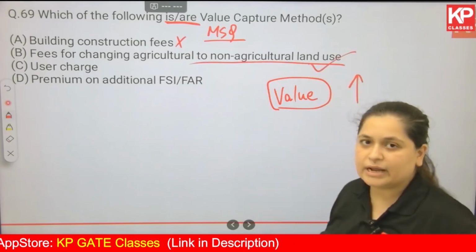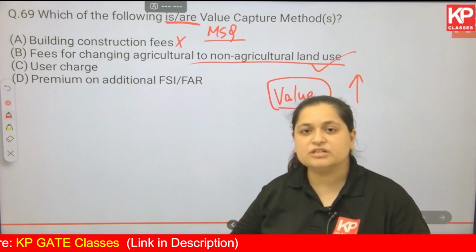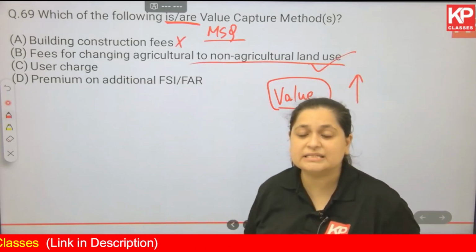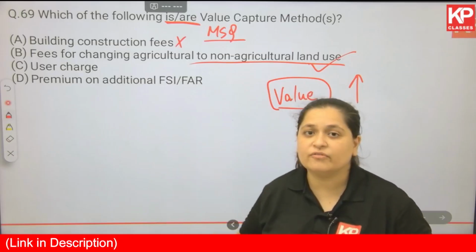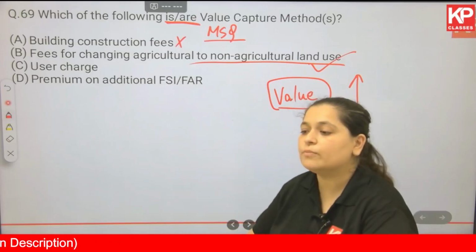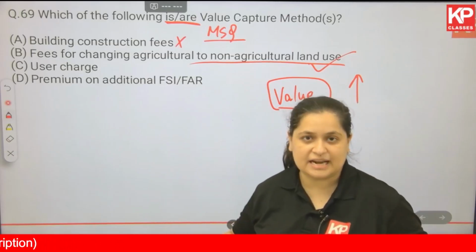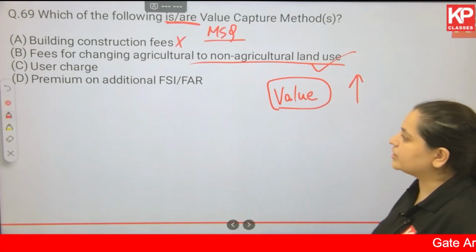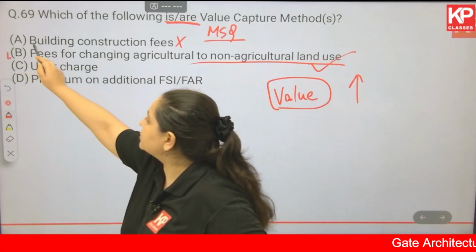Yes, because what happens is once the land use is changed from agriculture to non-agriculture, automatically the land price increases, the value of that particular land increases. There are so many people ready to purchase this land, so the competition also increases, automatically the land price increases. So yes, B is one of the correct options.